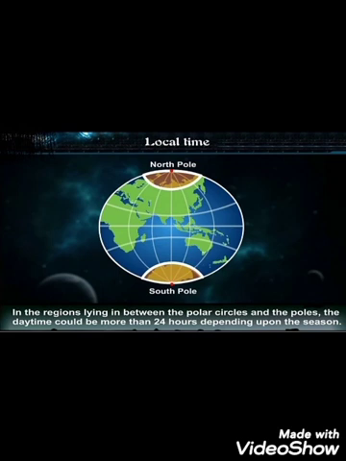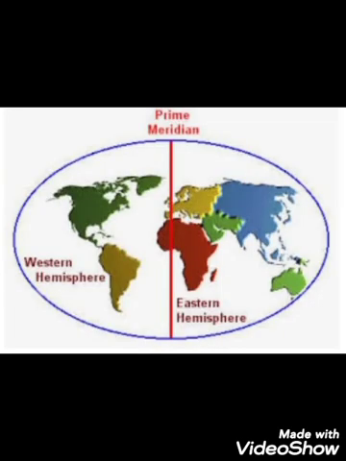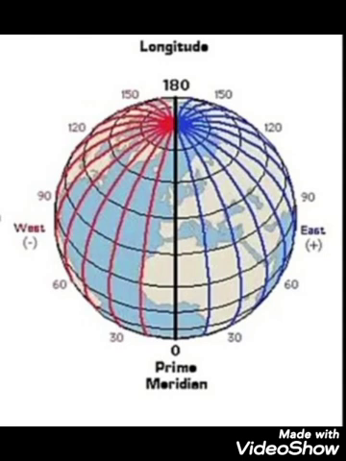And in the regions lying in between the polar circles and the poles, the daytime could be more than 24 hours, depending upon the seasons. The local time varies from meridian to meridian or place to place. This would create confusion of time as one travels or covers a number of longitudes, east or west. The people would have to adjust their watches according to the local time of the longitudes. This is practically not possible.